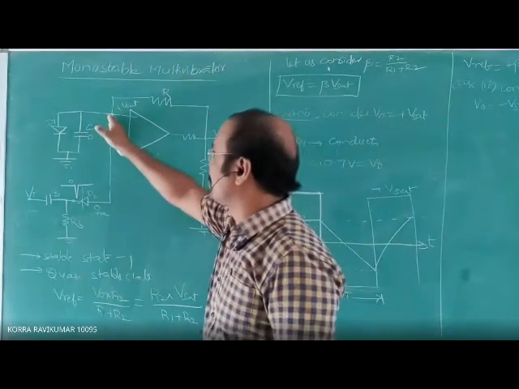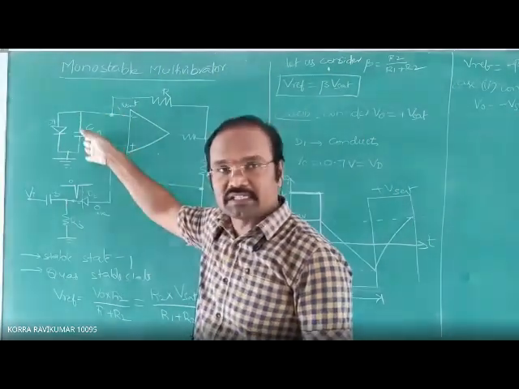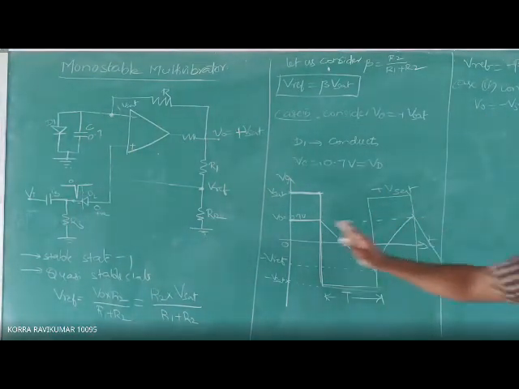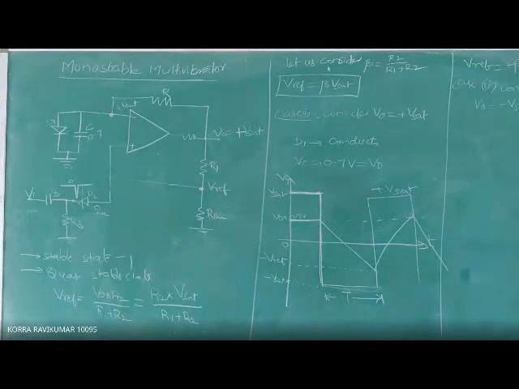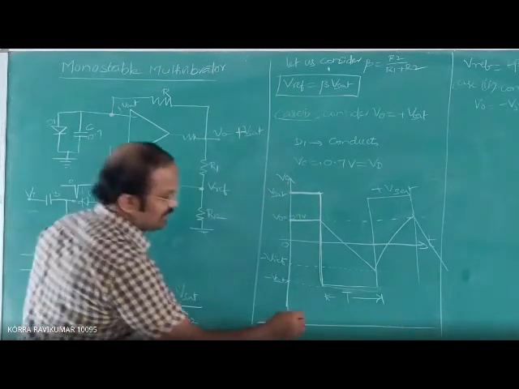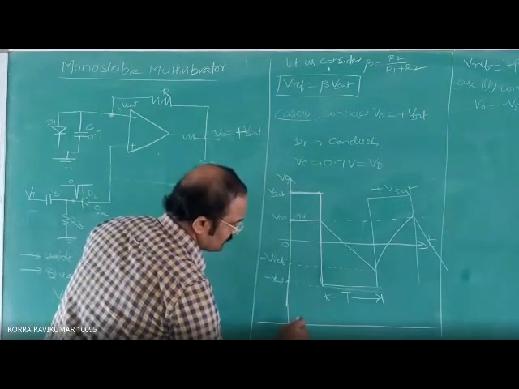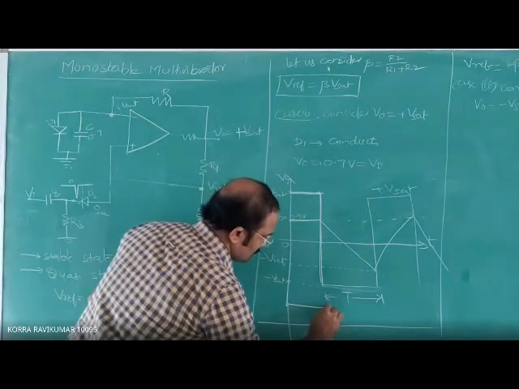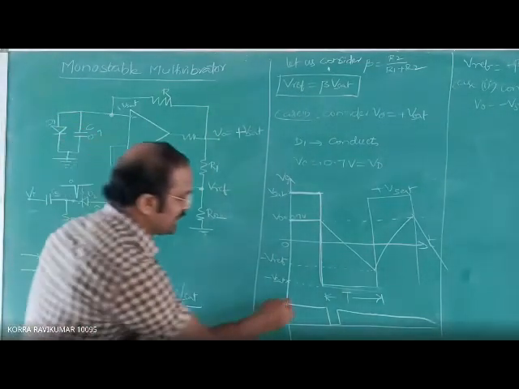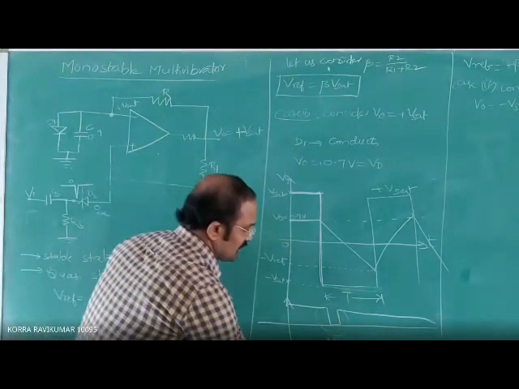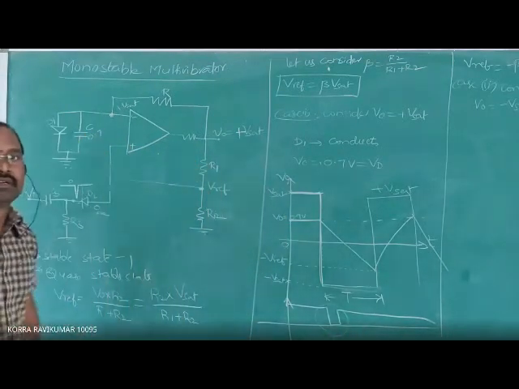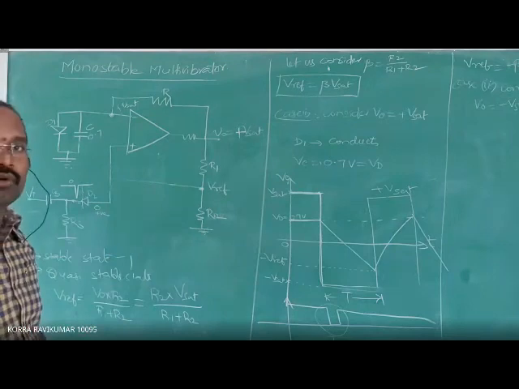The same minus V saturation appears here, which leads to discharge of the capacitor. So the capacitor again discharges like this, and it continues. The negative triggering is applied at this point. This is the triggering pulse. So this is the concept involved in the monostable multivibrator.